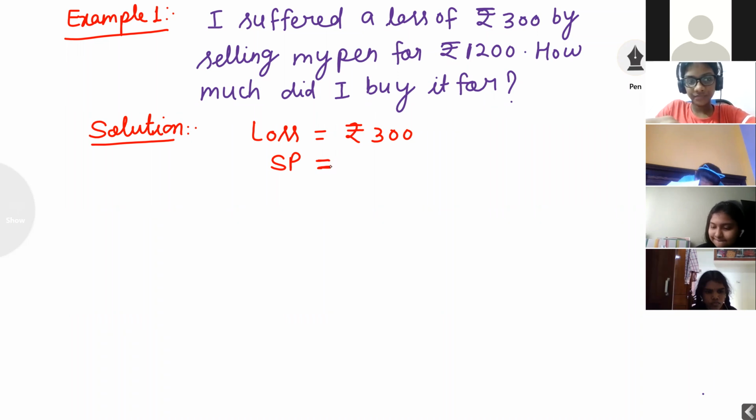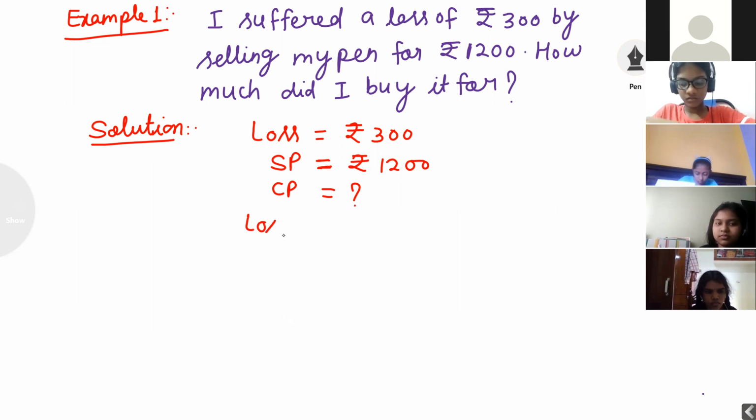SP is equal to 1200 rupees. CP is equal to question mark. Now we know the formula. Loss is equal to CP minus SP. This is the main formula, students.